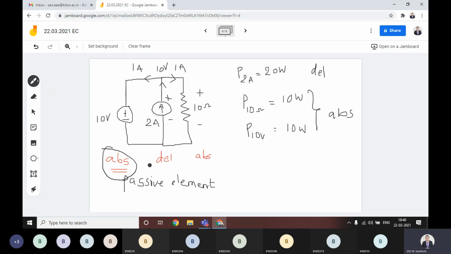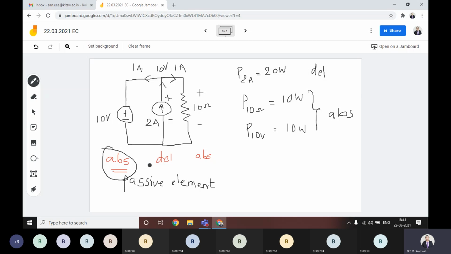Why are we getting into this assumption, sir? Because already we know that it will deliver the current, but again, why are we assuming that it will absorb the current? For conservation of power inside that circuit. Obviously, we need to follow the conservation principle in any circuit. For conservation of power, sometimes you have to assume the voltage source as a passive element. Why? Because we can't generate external power, right?